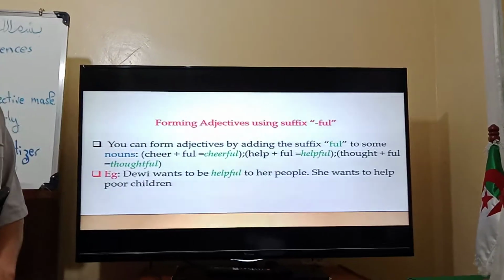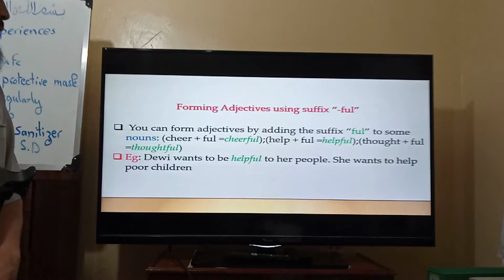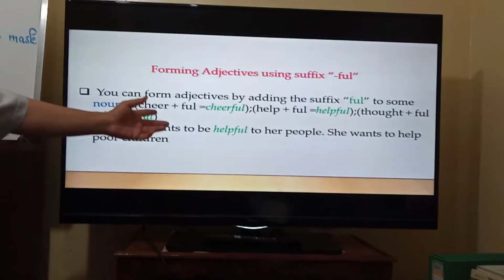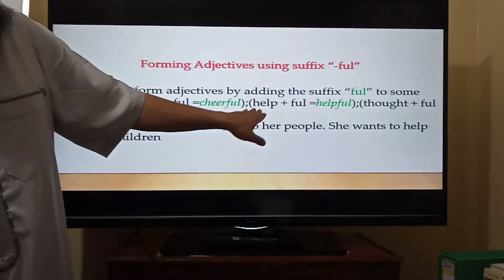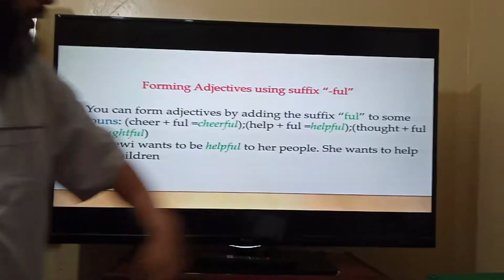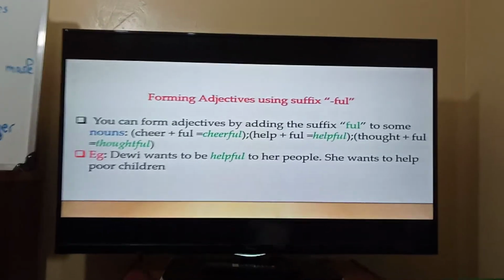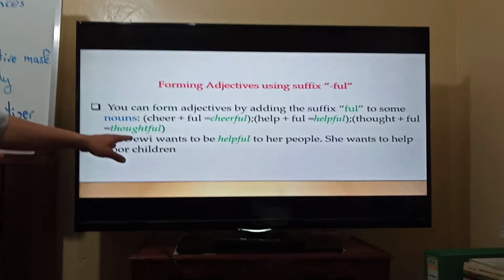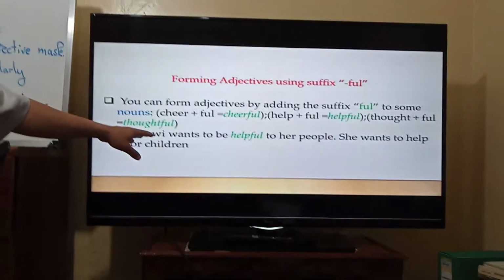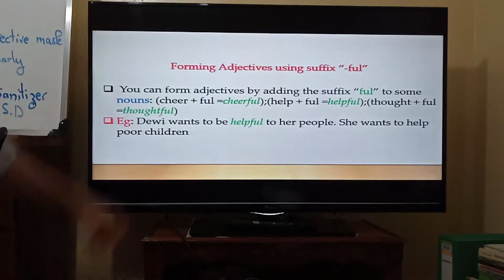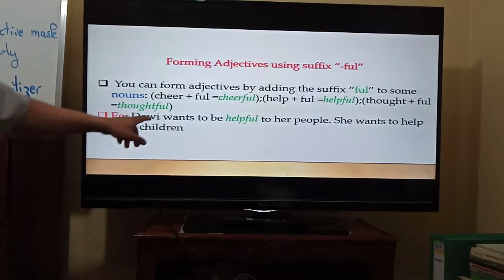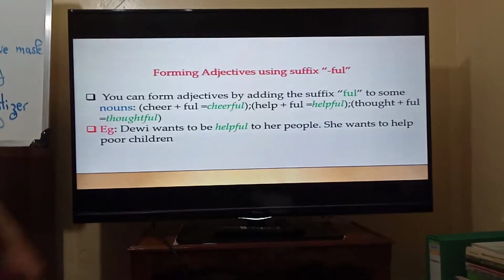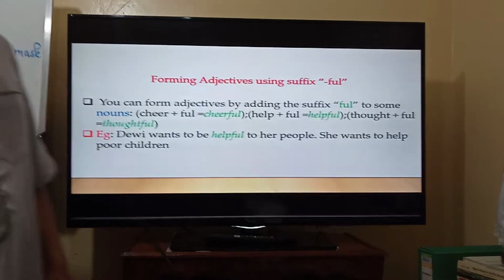Now, forming adjectives using the suffix full. You can form adjectives by adding the suffix full to some nouns. For example, cheer plus full, we have cheerful. The same thing for health plus full, healthful. Thought plus full, we have thoughtful. Example taken from your textbook: Dewey wants to be helpful to her people. She wants to help poor children, she's from New Delhi.